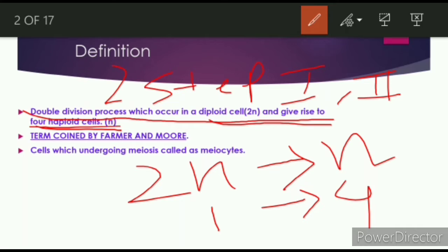4 daughter cells, একটা থেকে 4টে সেল হবে in case of meiosis. But in case of mitosis, one parent cell gives rise to only 2 daughter cells. This is the major difference. Okay, you have to remember all these things.